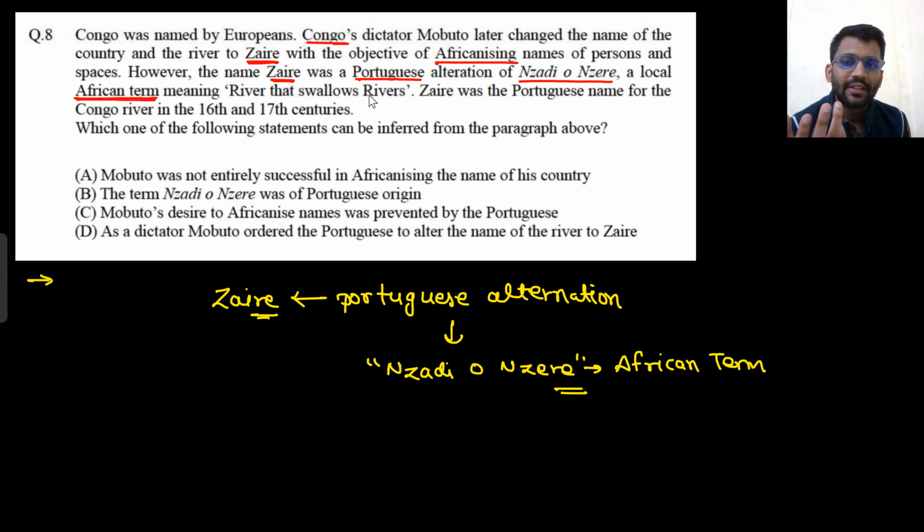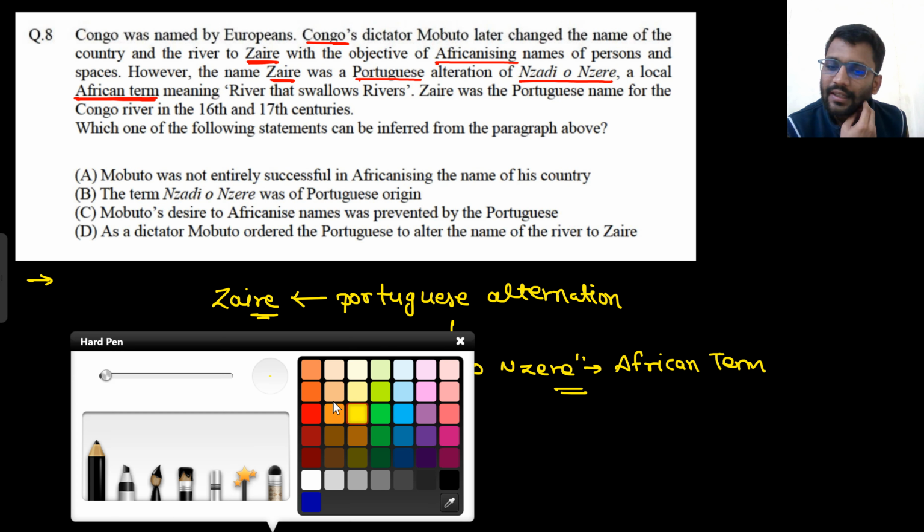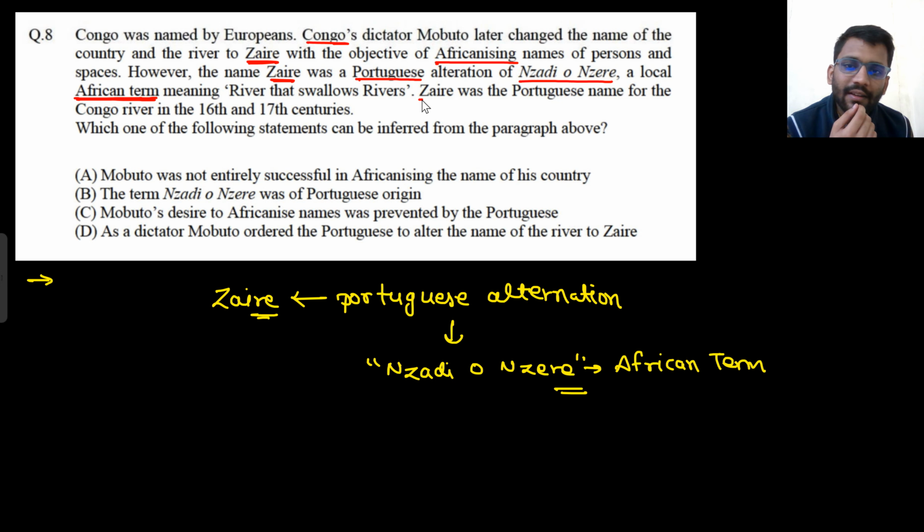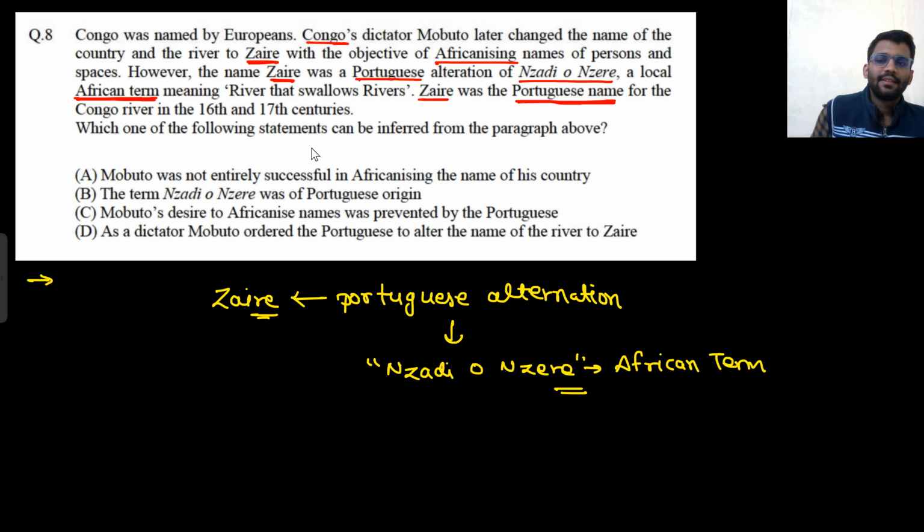Which means river that swallows river. So Zaire was a Portuguese name. Here it is clearly written that Zaire was the Portuguese name for the Congo River in the 16th and 17th century. Okay, so let's read the statement. What can be inferred from the paragraph above?